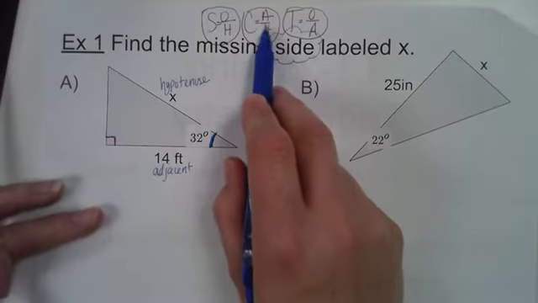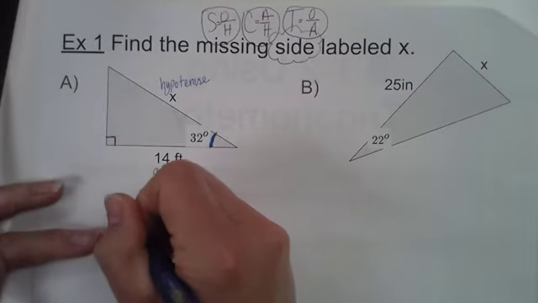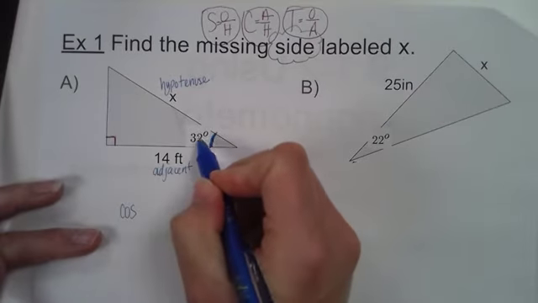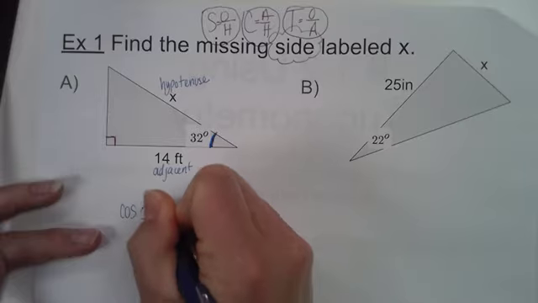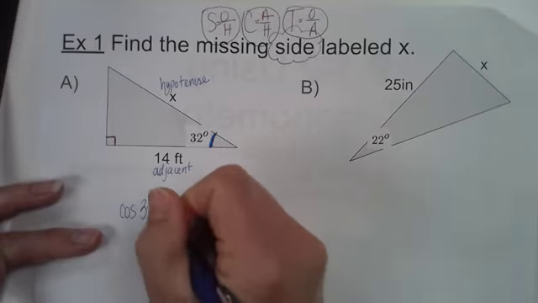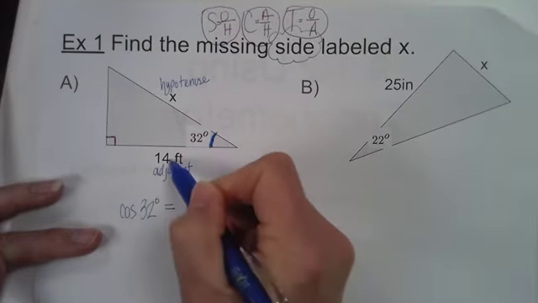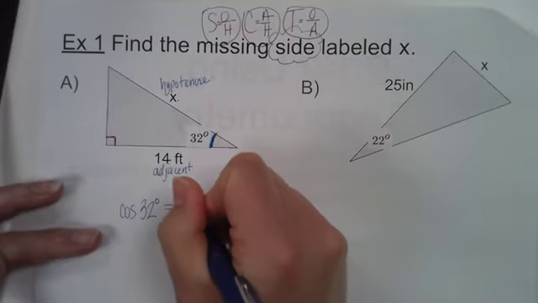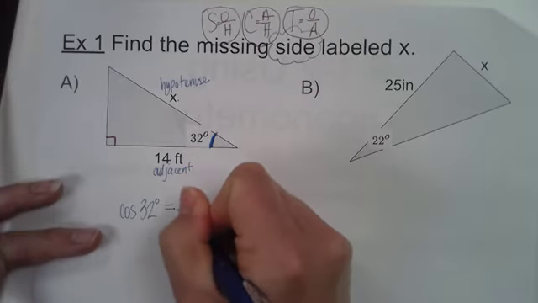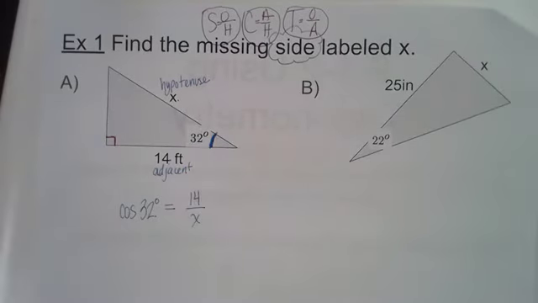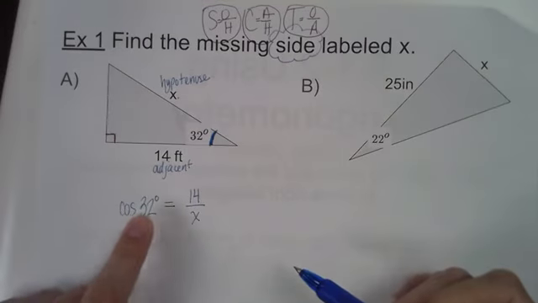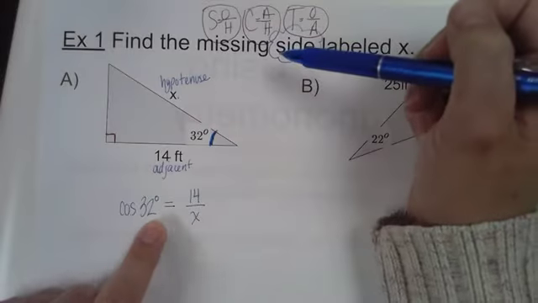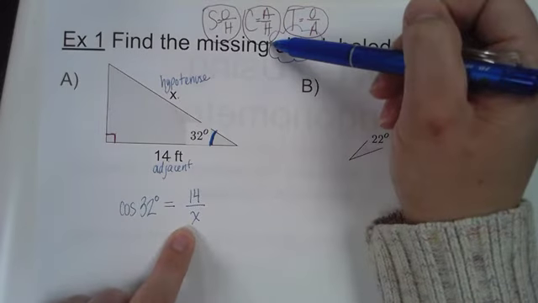This little equation says the cosine of some angle, in this case our 32-degree angle, is adjacent over hypotenuse. So 14 feet over x feet. And this is how we get to set it up. Cosine of some angle, there always must be an angle there, is adjacent over hypotenuse.